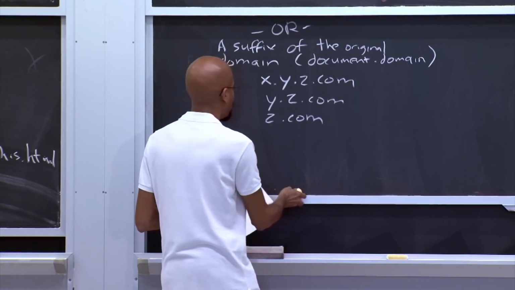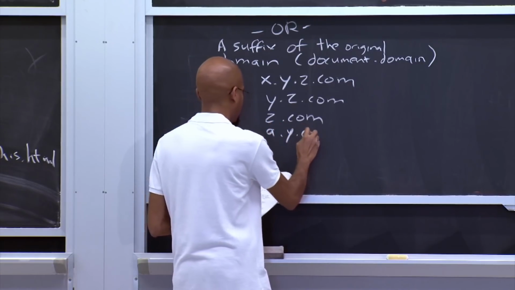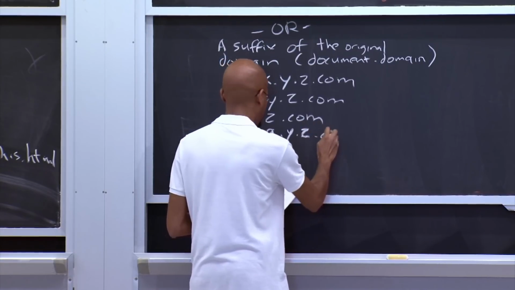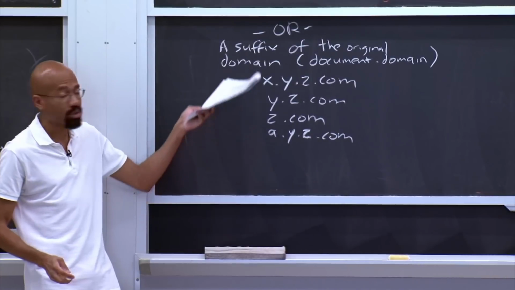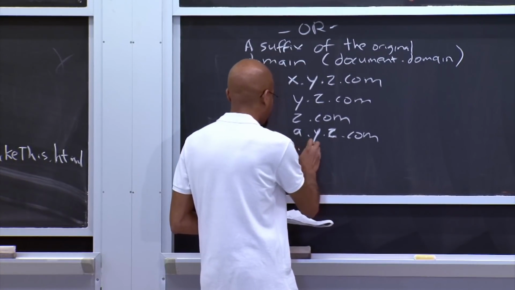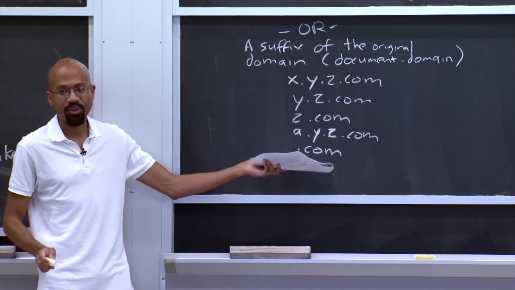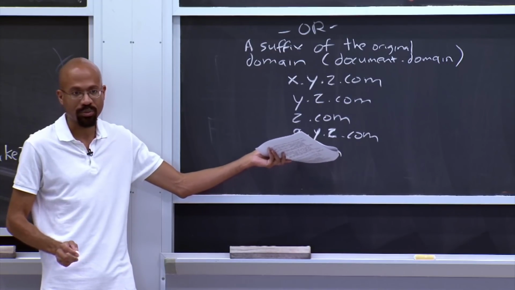Now, what it cannot do is set document.domain to a.y.z.com. That's disallowed because this is not a proper suffix of the original origin. And also, it cannot set its suffix to .com. So does anyone have any theories about why this is a bad idea?